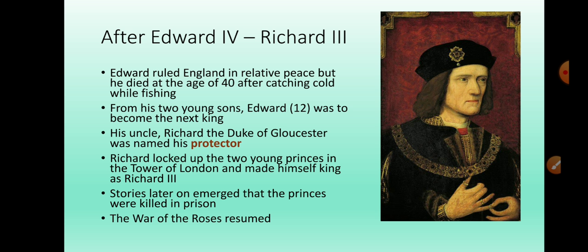Unfortunately, for the princes, the uncle, Richard, the Duke of Gloucester, was named the protector of Edward. Okay, Edward was supposed to become Edward the Fifth as the next king. The Duke of Gloucester imprisoned the two young princes in the Tower of London and crowned himself. He became Richard III. Please remember the word protector.